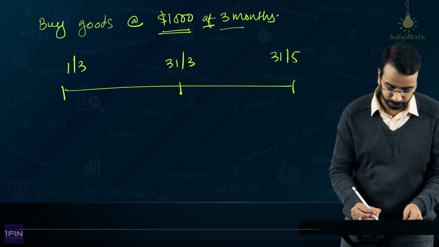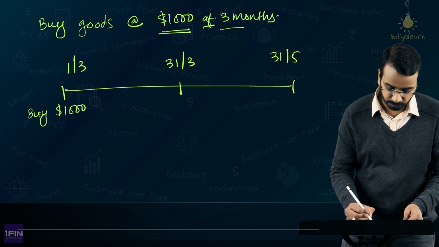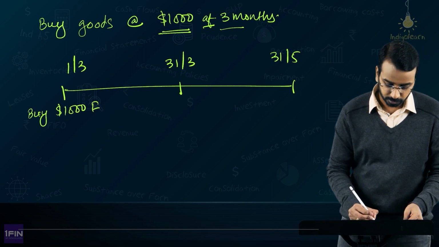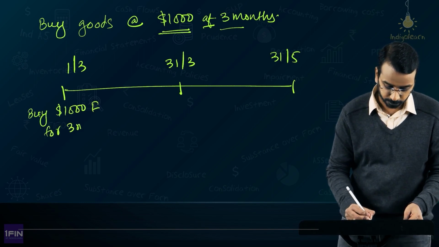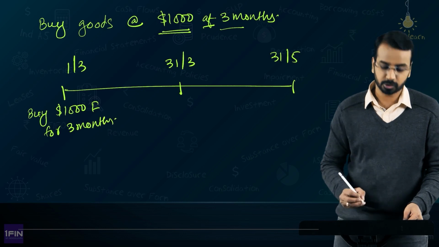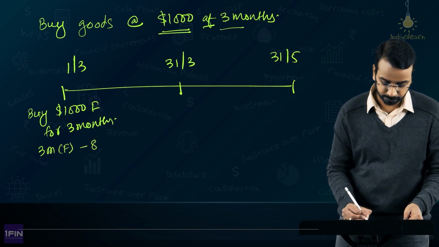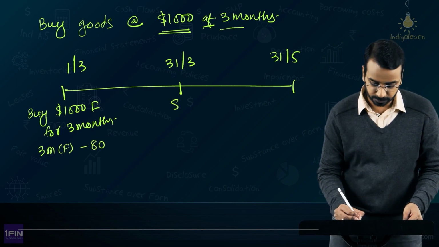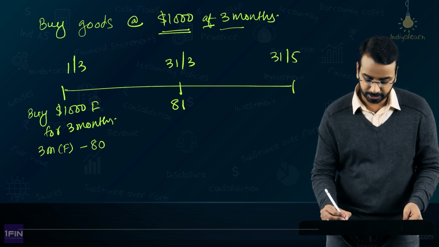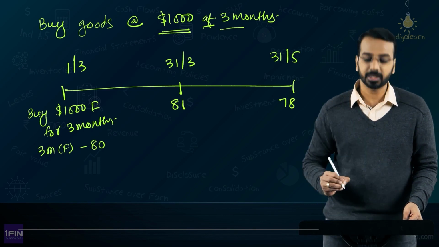So I will buy $1,000 forward or future for 3 months. Now assume for a moment the 3-month forward rate is 80. Here the rate has become 81 and here the rate has come down to 78.